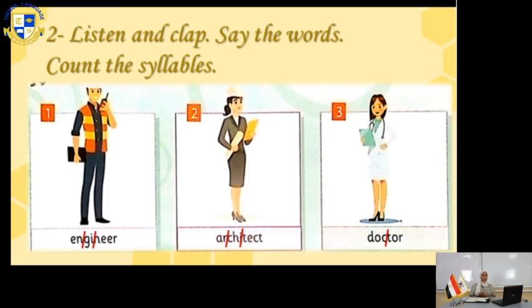Let's clap the word together. Architect. How many syllables? Super, 3 syllables. Picture number 3, doctor. How many syllables? 2 syllables.